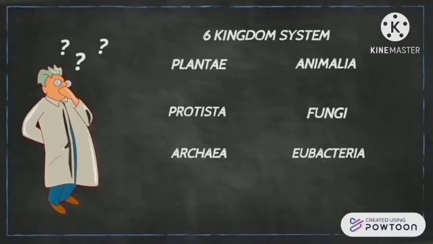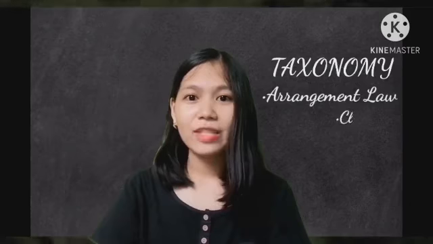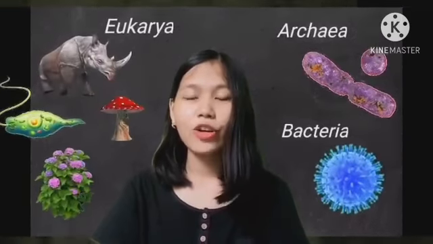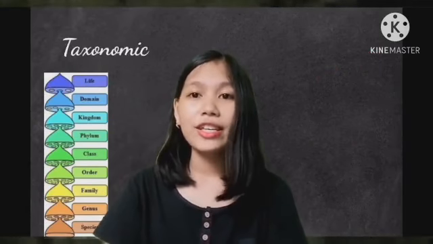First off, let's introduce taxonomy. Taxonomy, for the information of many, simply means arrangement law. It is the science behind the classification of organisms to create a globally shared classification system, with each organism grouped into more inclusive classes. This organization, from larger to smaller, more precise divisions, is called the taxonomic classification system.